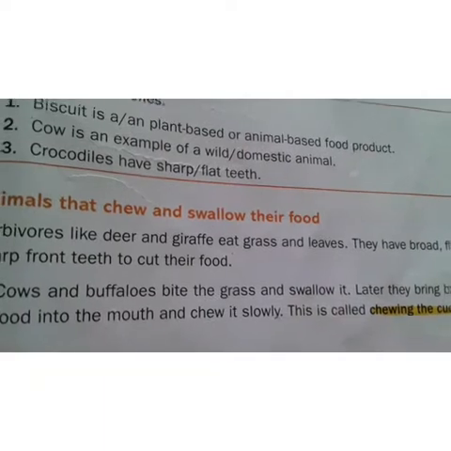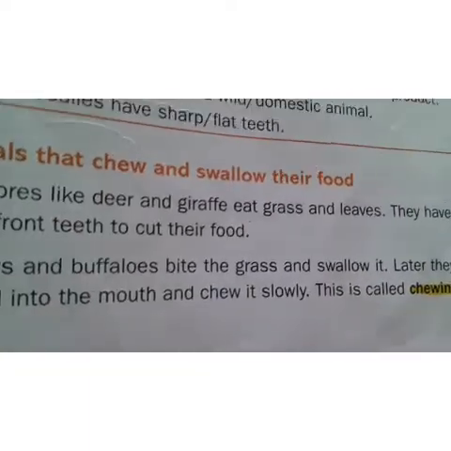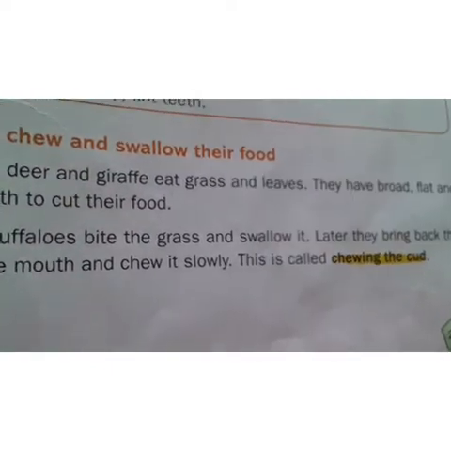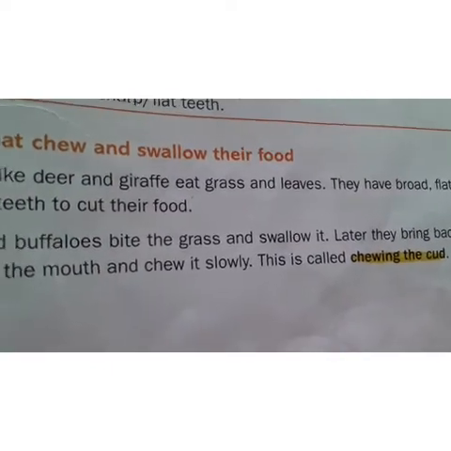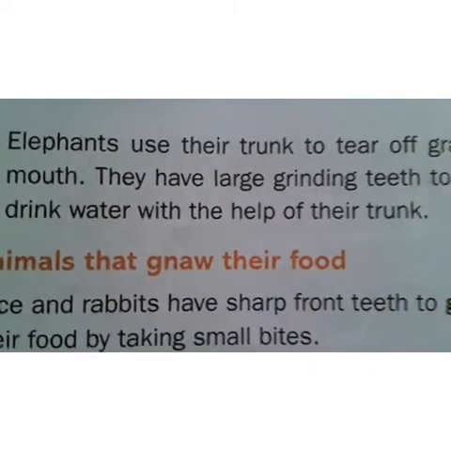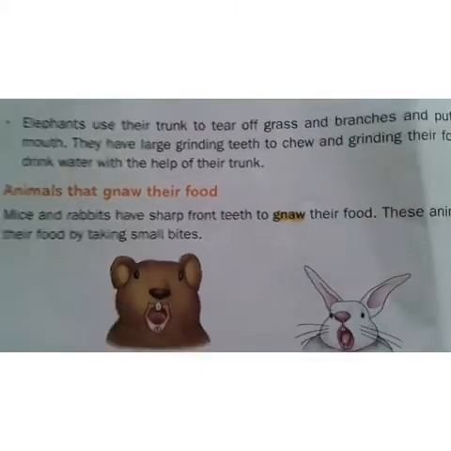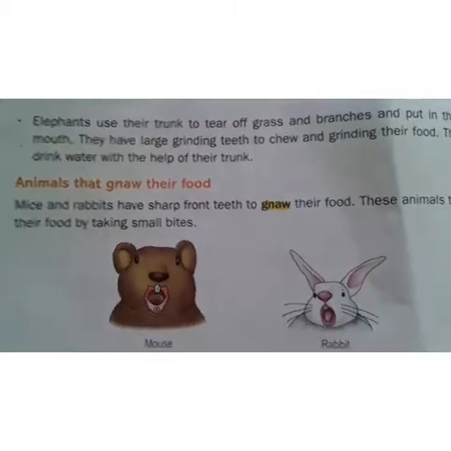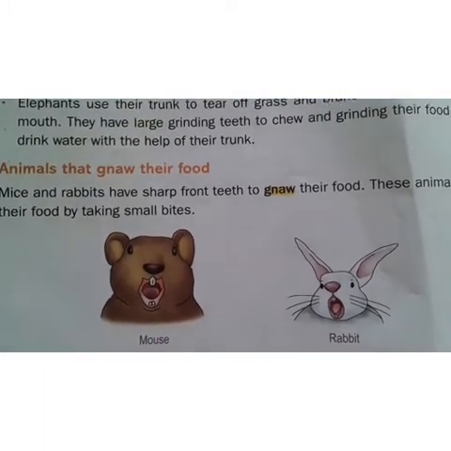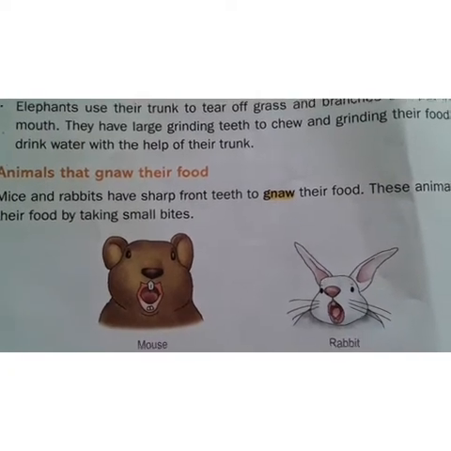And also one more name I told, that is rumination. Now coming to the elephants, they use their trunk to tear off grass and branches and put them in the mouth. They have large grinding teeth to chew and grind their food, while drinking water with the help of their trunk.